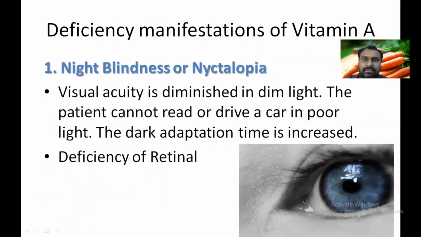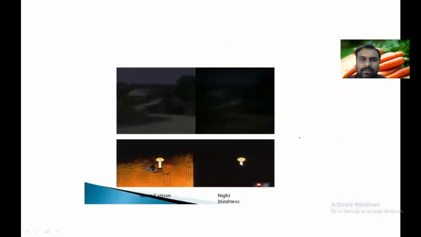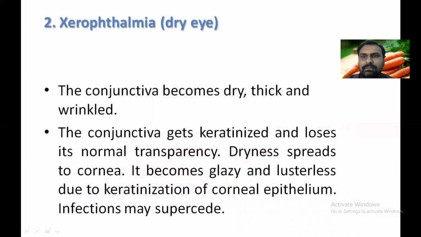So night blindness is a diminished vision in dim light, in the dark. The patient cannot read or drive a car in poor light, and dark adaptation time is increased. We have seen the time taken for the resynthesis of rhodopsin is called the dark adaptation time, right? It is increased, and that is the earliest manifestation, because of the deficiency of vitamin A in the retina. You can see here, this is a normal vision, but a person with vitamin A deficiency can see like this. So this is about night blindness, the earliest manifestation.